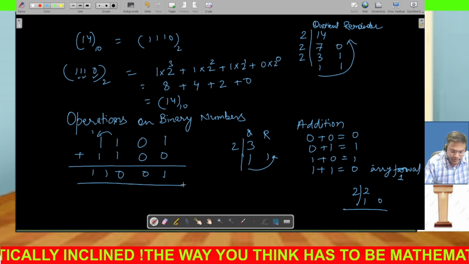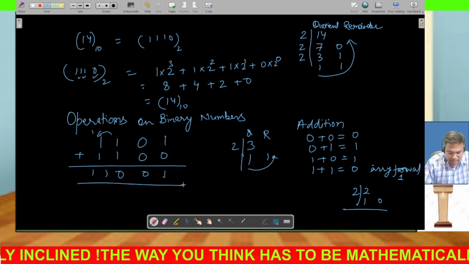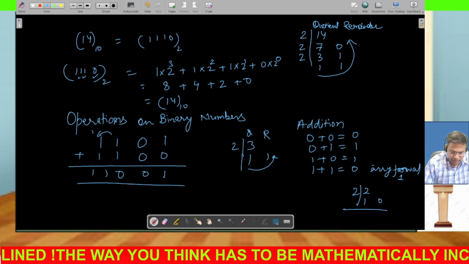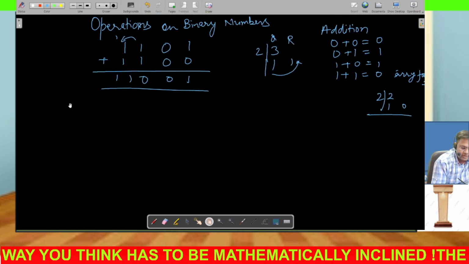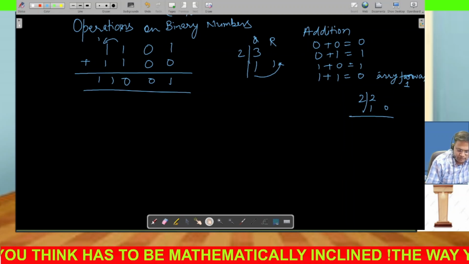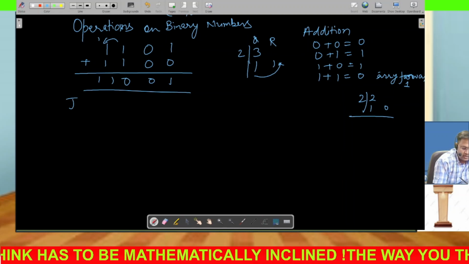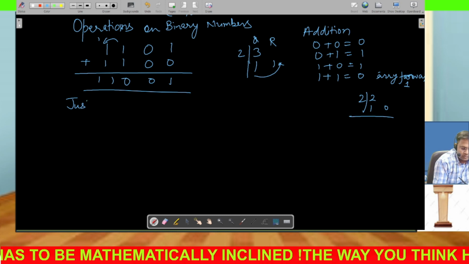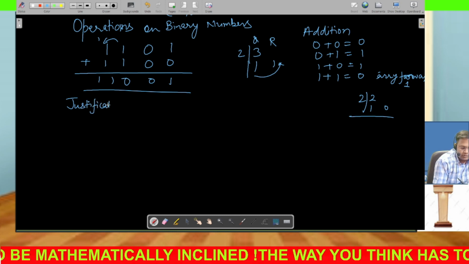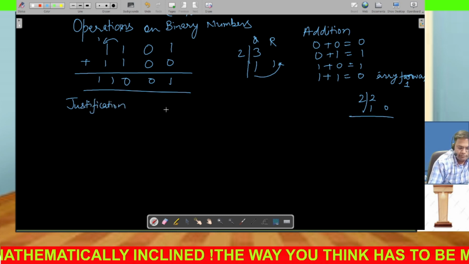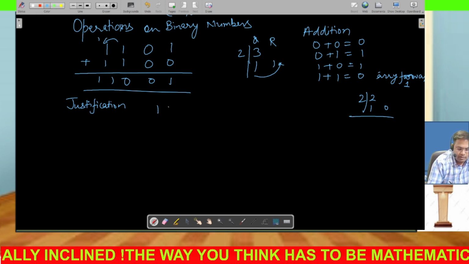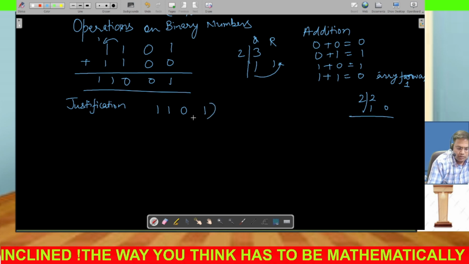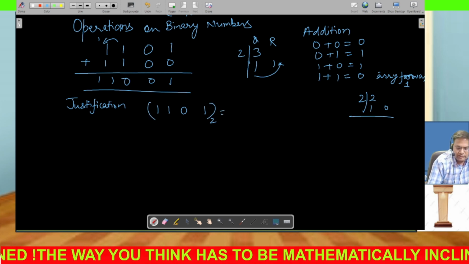Now let's take one more example. We can also justify it. Let's do the justification first. See, justification is important because without justification you won't understand the concept well. So we do the justification. Justification means first we convert these into decimal numbers. For example, the number is 1101. You can see the total digits are 4.